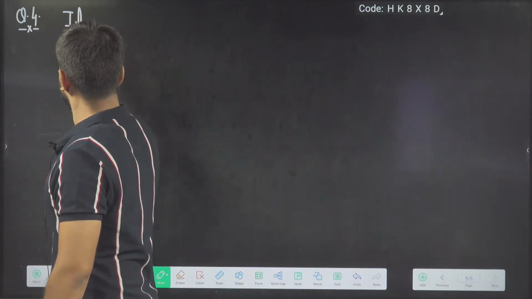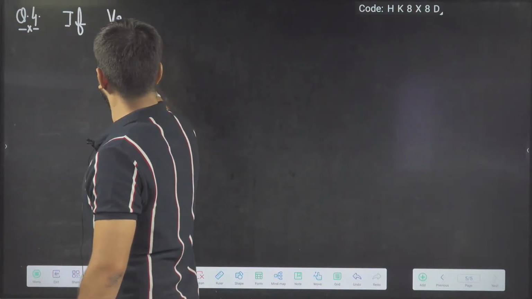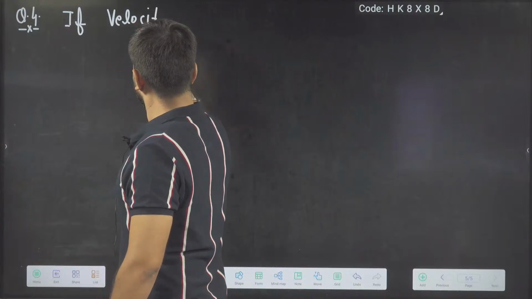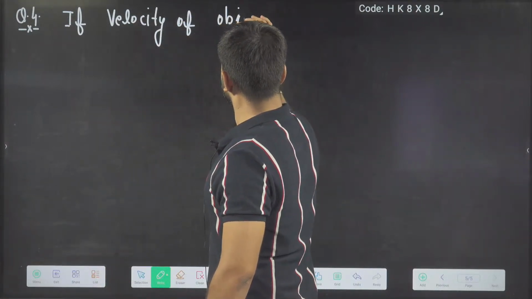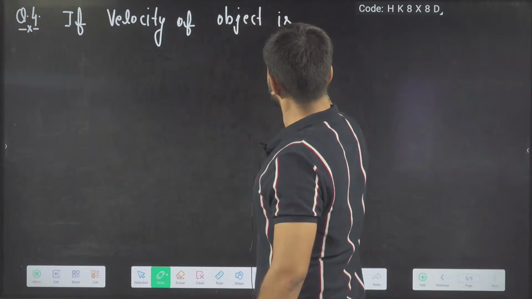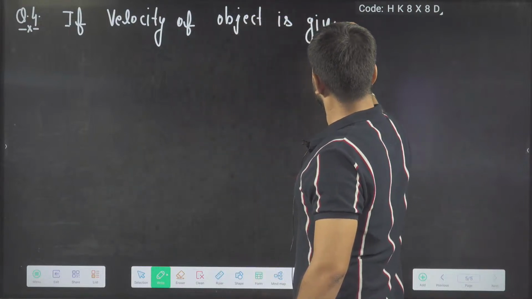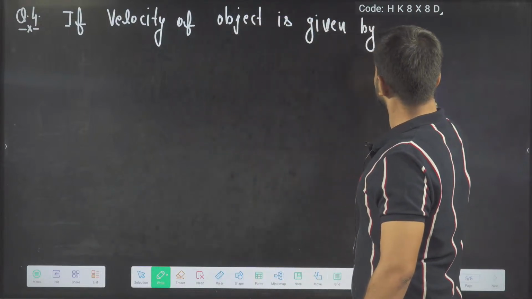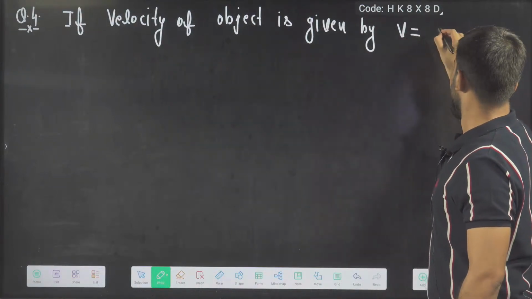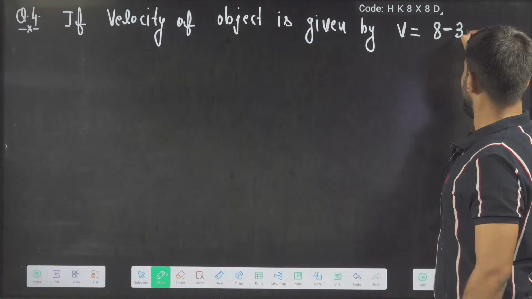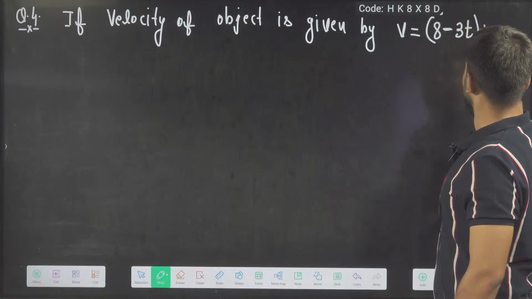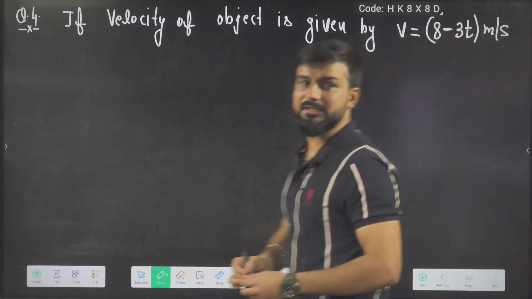Next question you are having. If the velocity v of an object is given by v equals 8 minus 3t meter per second, find the